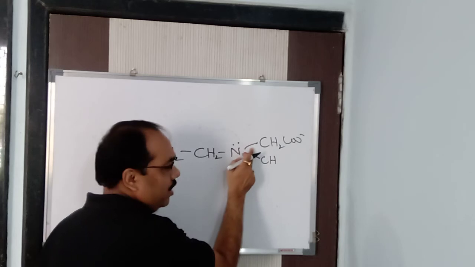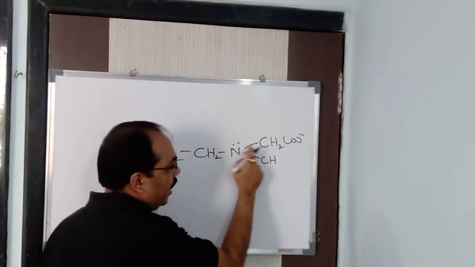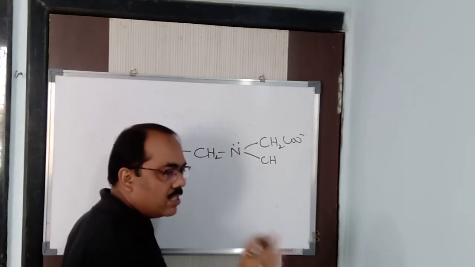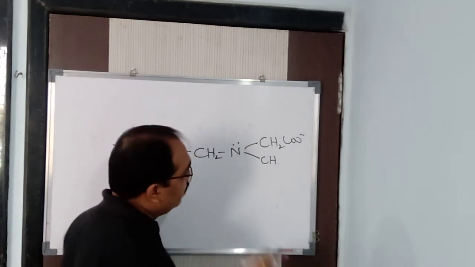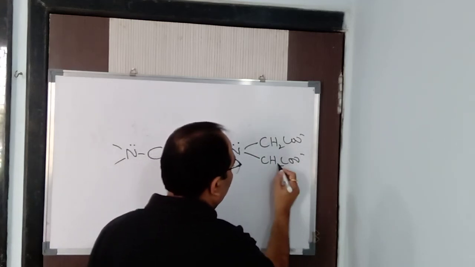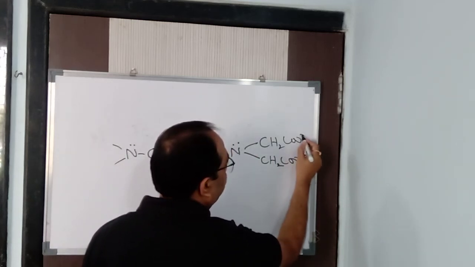Why? Because one bond is here. One bond I am putting here, so one hydrogen has to be replaced by this particular bond. Understood? Otherwise, I know that acetate means CH3COO minus, but I can't write CH3 here, otherwise carbon will have 5 bonds, which is not possible. So CH2COO minus. So here, how many donor atoms till now?